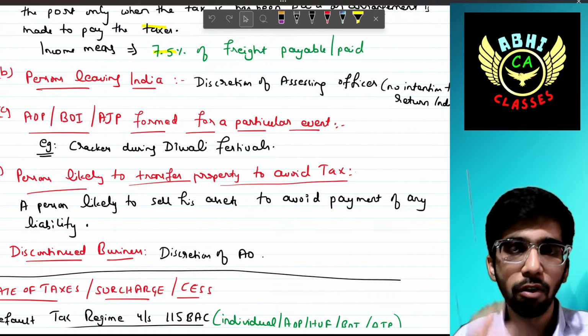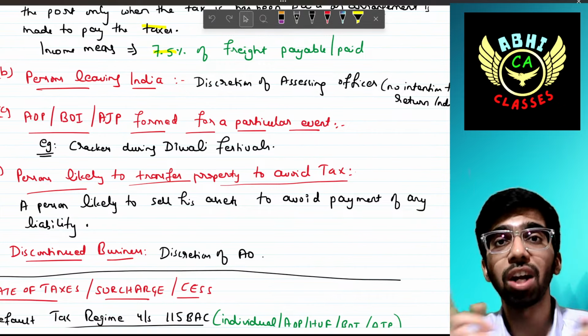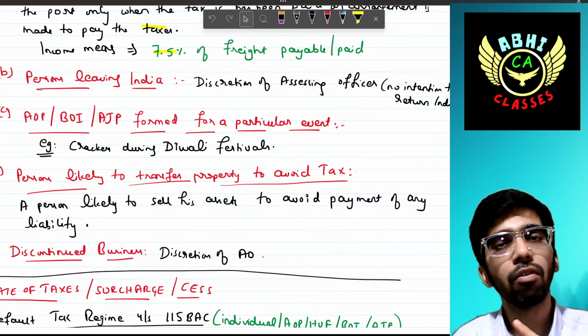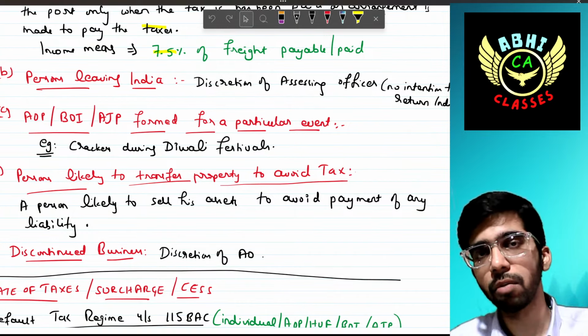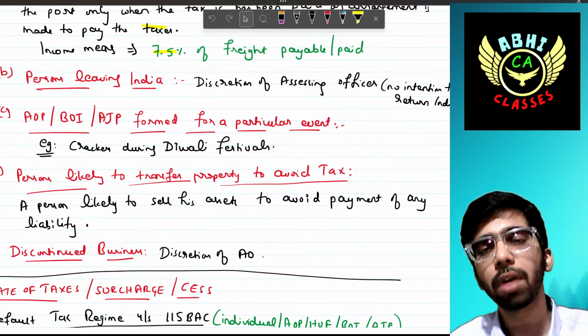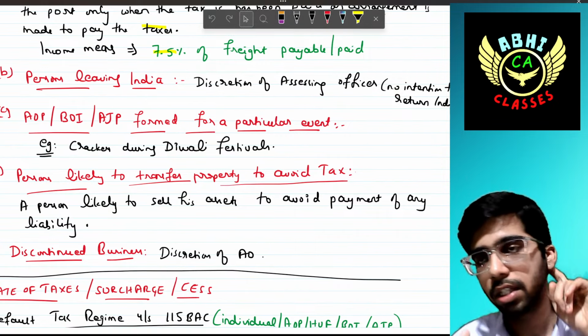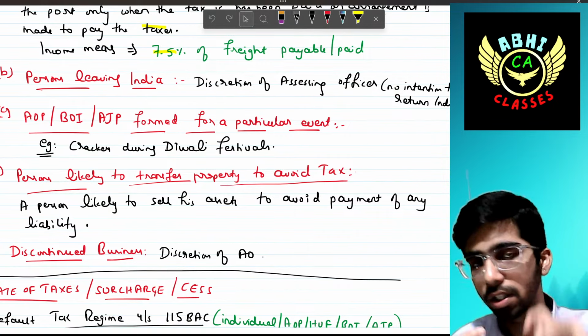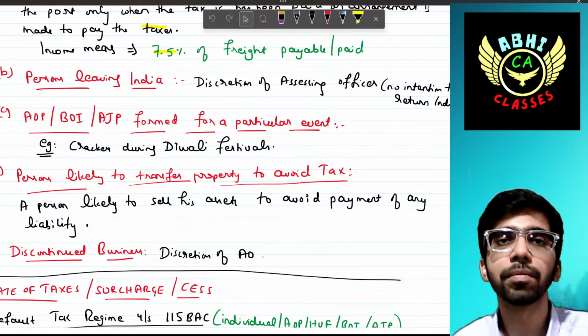Next, AOP, BOI, or AJP formed for a particular event. For example, a group of persons came together and formed a cracker business during the October and November season of the Diwali festival.